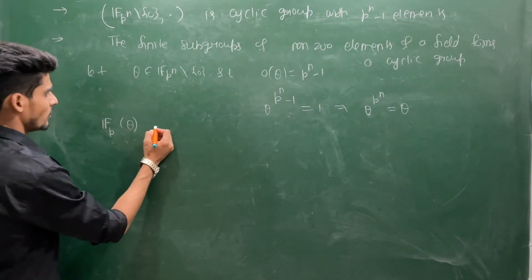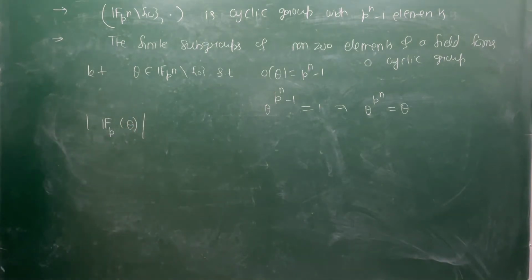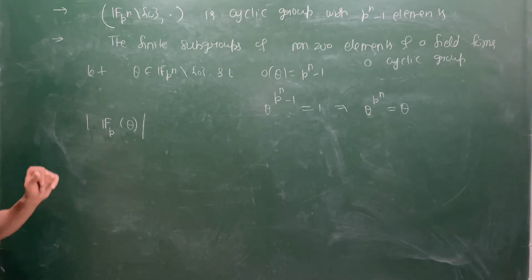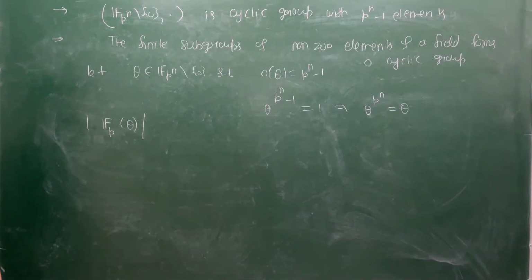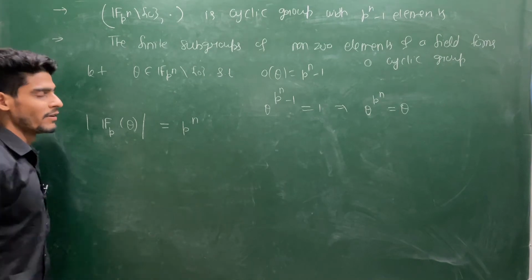Can you tell me the order of this Fp theta? This will actually be a field. So what can you say about the order of this Fp theta? Can I say this is p power n?